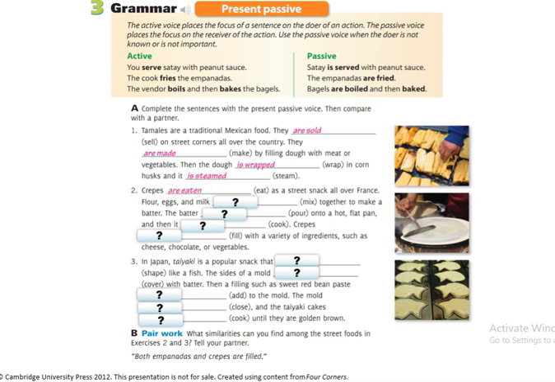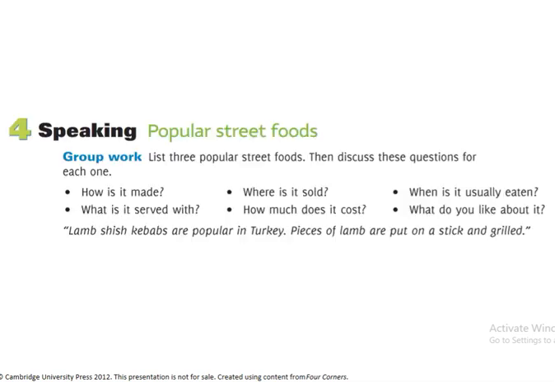Crepes, French crepes, are eaten as a street snack all over France. Flour, eggs, and milk, plural nouns, son tres nouns, so we have plural, are mixed together to make a batter. The batter is poured onto a hot flat pan, and then it is cooked. Crepes then are filled with a variety of ingredients such as cheese, chocolate, or vegetables. Then in Japan, taiyaki is a popular snack that is shaped like a fish. The sides of a mold are covered with batter. Then a filling such as sweet red bean paste is added to the mold. The mold is closed and the taiyaki cakes are cooked until they are golden brown.